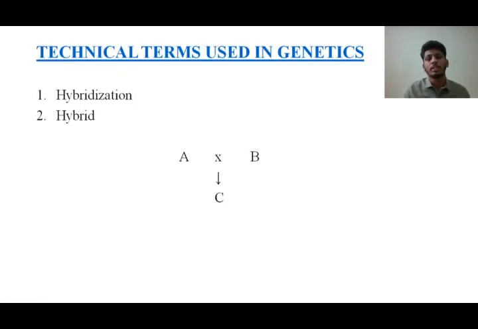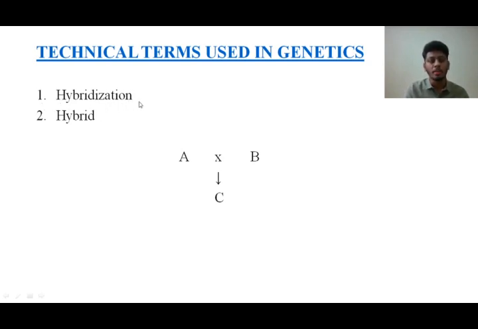There are certain technical terms used in the field of genetics. First, I want you all to understand each and every technical term properly, and then it's quite easy for us to understand whatever crosses and problems we get in this chapter. It will all be easy only once you understand these technical terms. I'll go through each and every technical term properly, so I want every individual who's listening to understand properly. The first term I've taken here is hybridization.